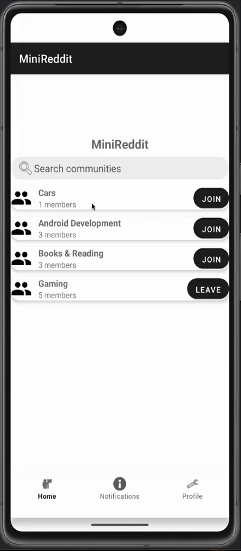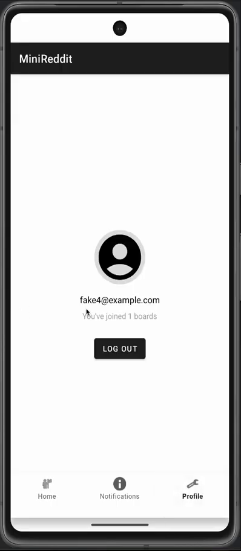So for now, I am not restricting users based on whether they are members or not in order to vote or comment, but they cannot create a post if they are not a member. And we saw that when a fake 6 user was logged in. So I'm logged in as fake 4.